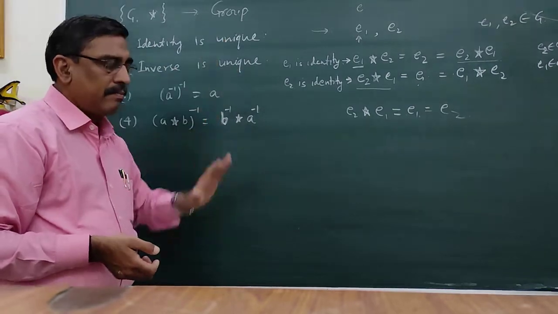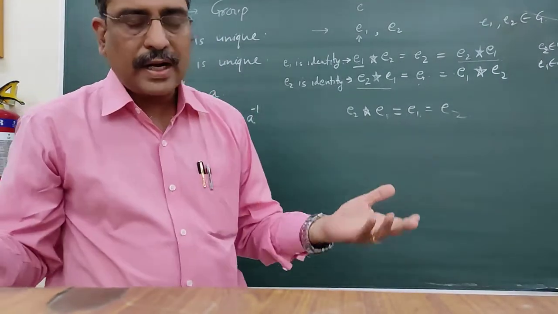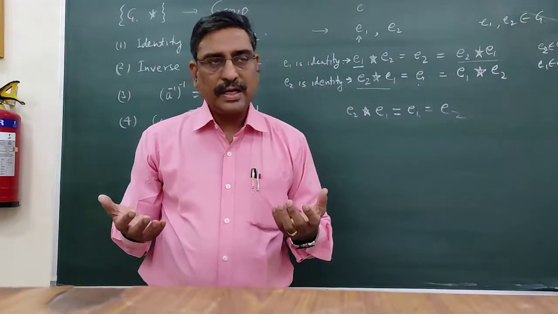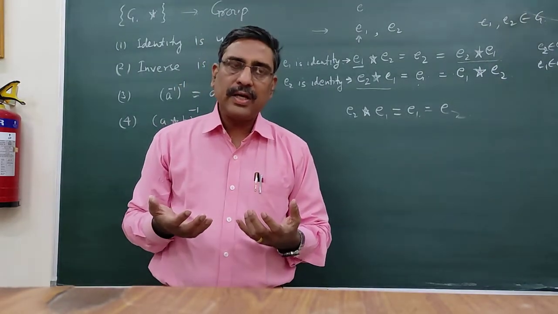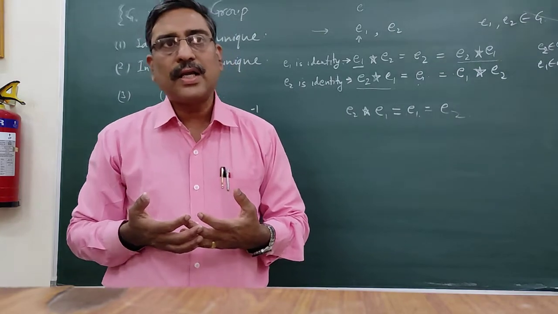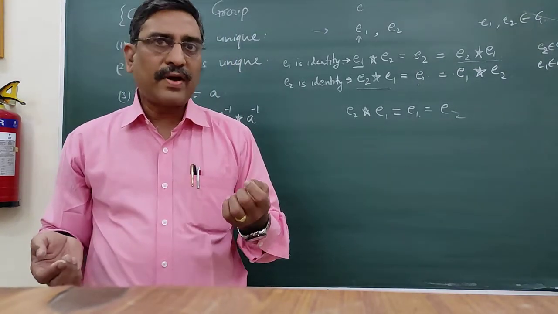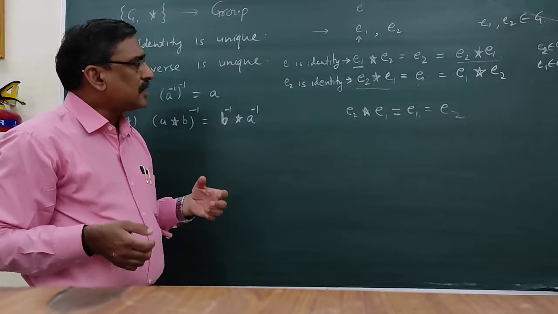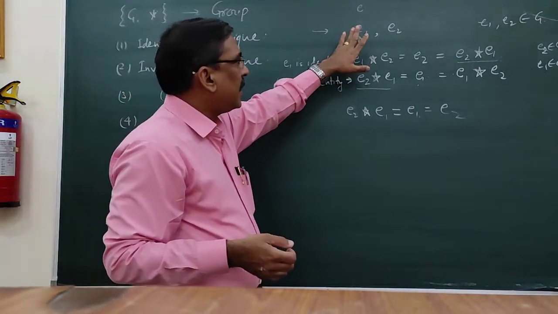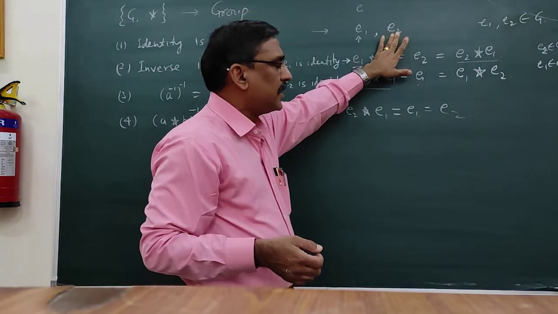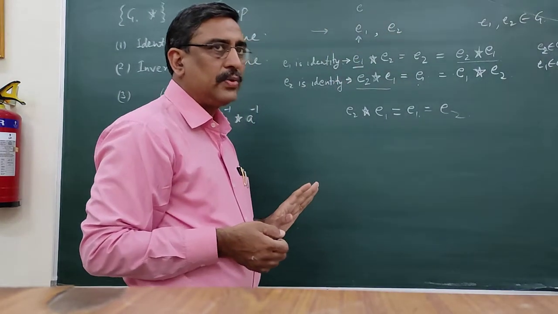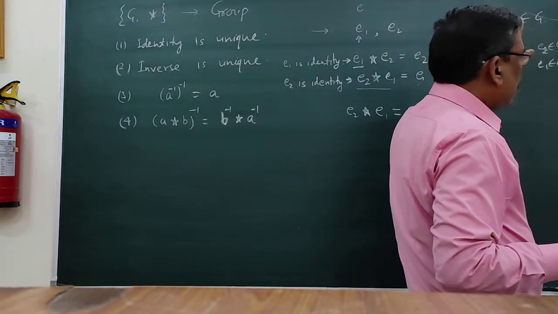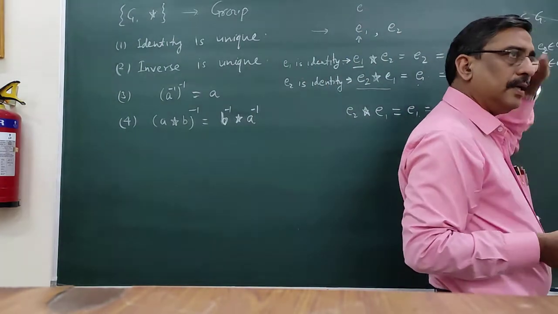Identity is unique means we have to show that the identity which exists in a group is unique, there is no other identity, only one identity exists. In order to prove this, let us suppose there exist two identities in the group, e1 and e2, say. e1 and e2 are identities, so they belong to the group.